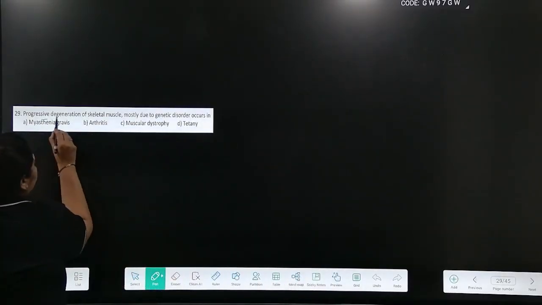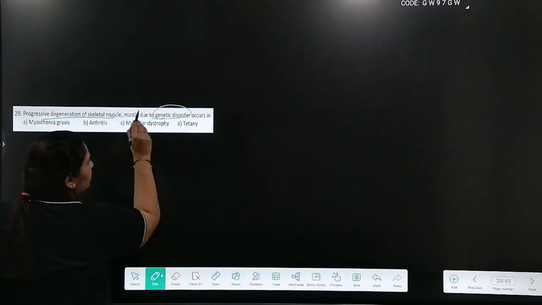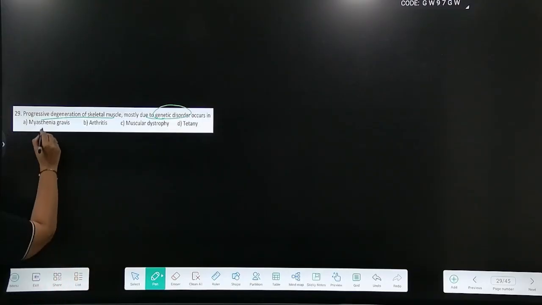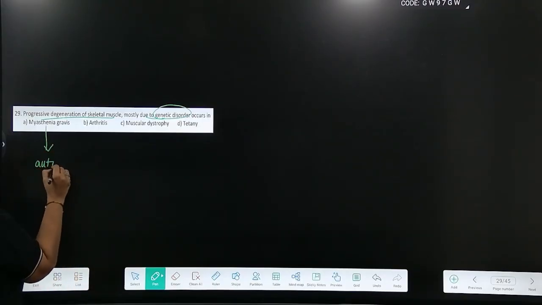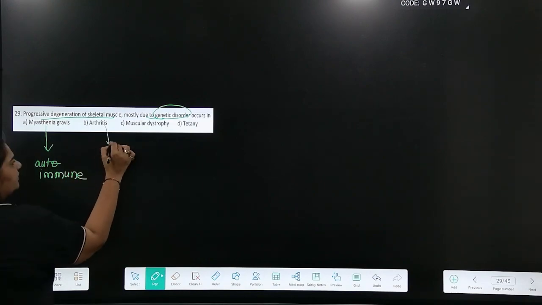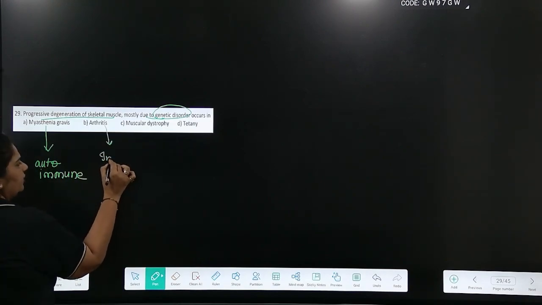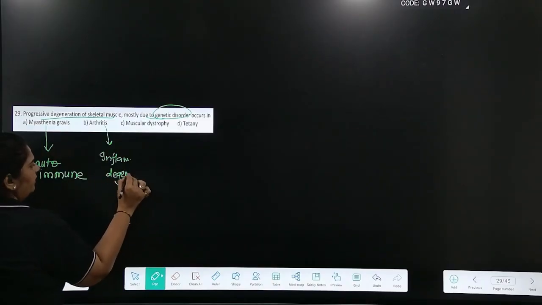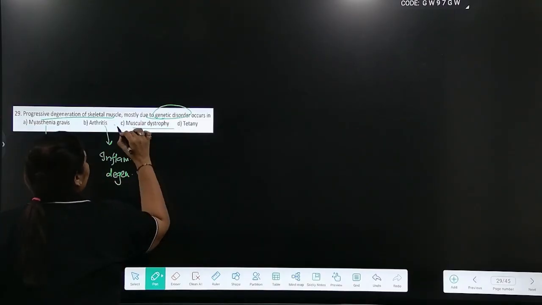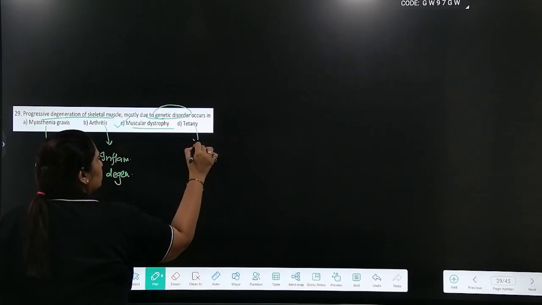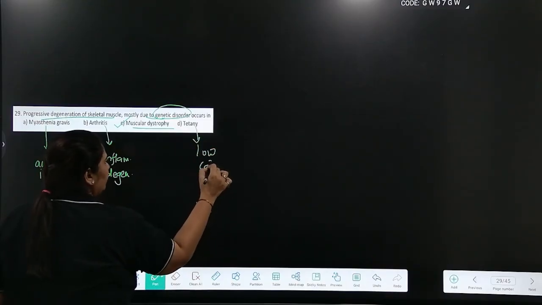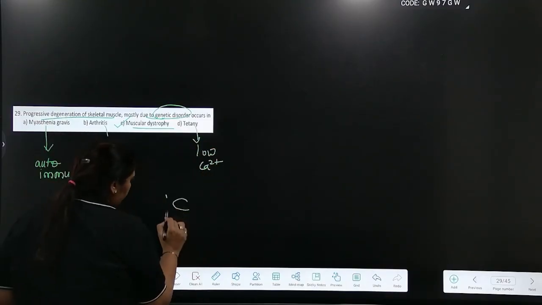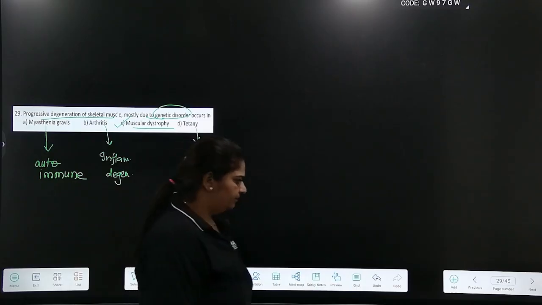The progressive degeneration of skeletal muscle due to genetic factor. Myasthenia gravis is autoimmune, so ruled out. Arthritis is inflammatory, degenerative, old age related. Muscular dystrophy is genetic. Tetany is caused by low calcium levels in your blood. So answer is option C.